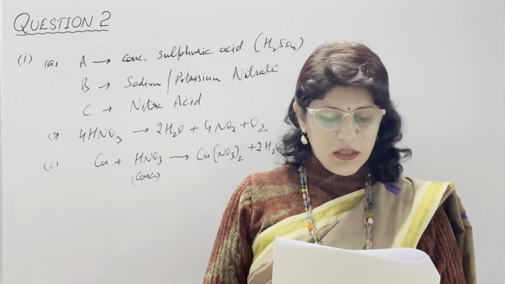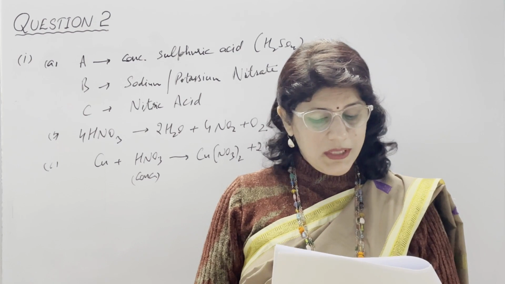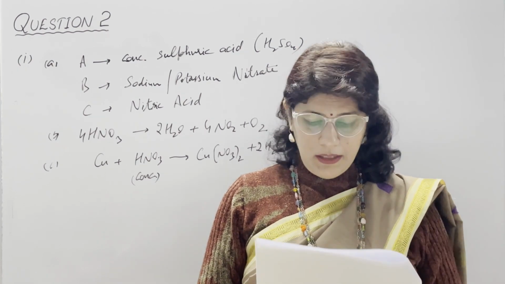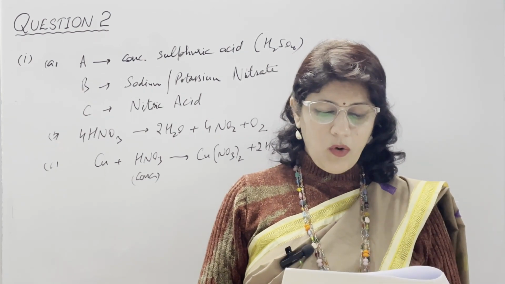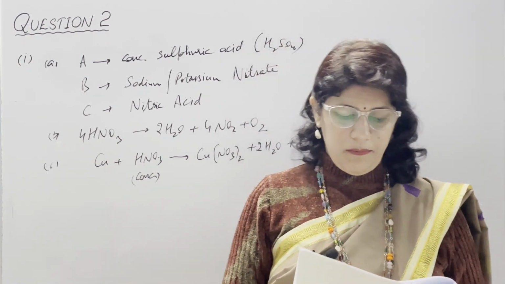In C, electronegativity across the period increases. And D, non-metallic character down the group decreases. E, carbon tetrachloride, again a covalent bond. Carbon tetrachloride is a covalent bond.